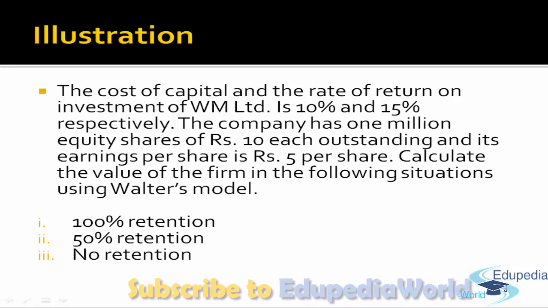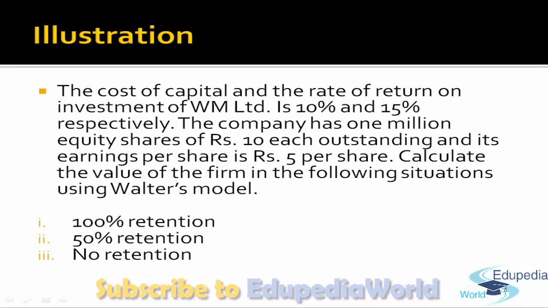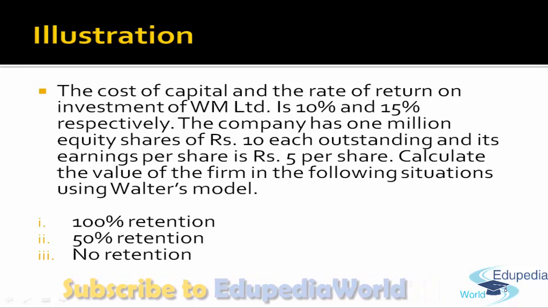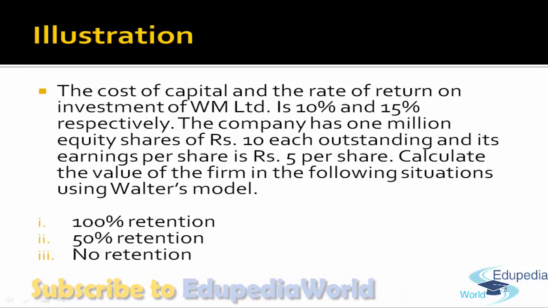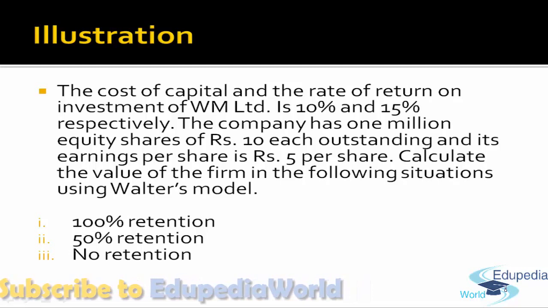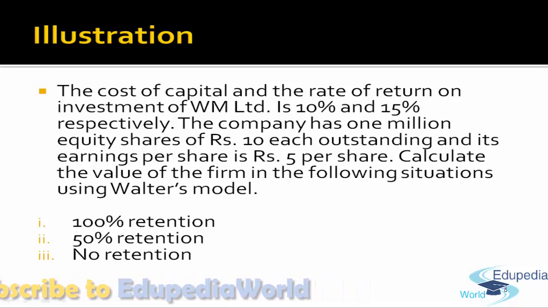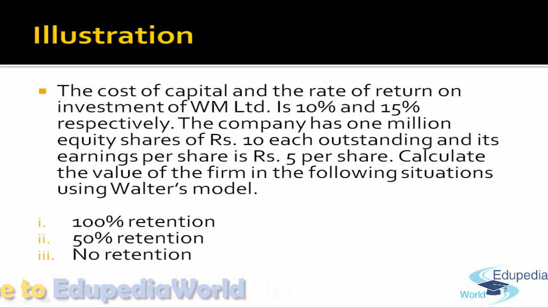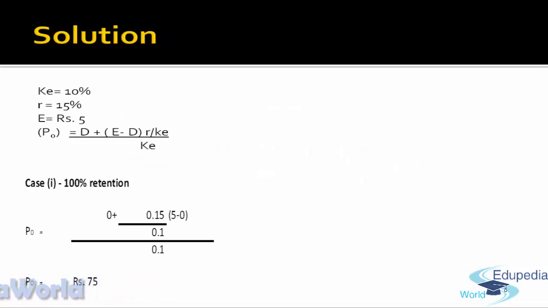So let's do one illustration to explain the Walter model more. The cost of capital and the rate of return on investment of WM Limited is 10% and 15% respectively. So KE is 10 and R is 15. The company has 1 million equity shares of rupees 10 each outstanding and its EPS is rupees 5 per share. Calculate the value of the firm in the following situations. If the company is doing 100% retention, in case 1, what is the market price of share using the Walter model?